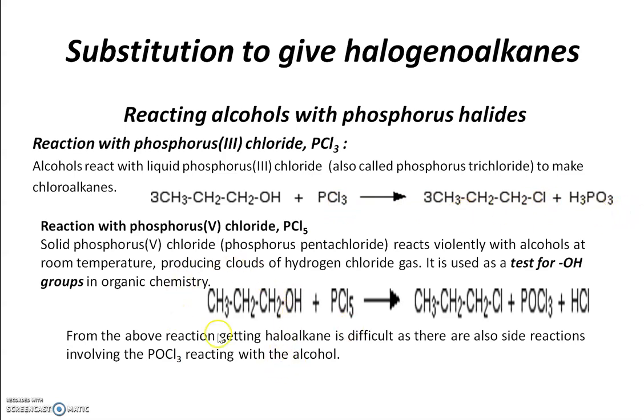But if the same reactant reacts with phosphorus pentachloride, we get the same organic product, 1-chloropropane, but the side product is changed: phosphorus trichloride oxide, POCl3. This reaction is difficult as there are also side reactions involving the POCl3 reacting with the alcohol.